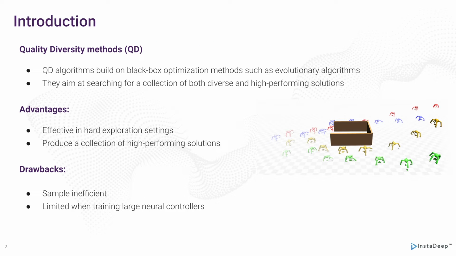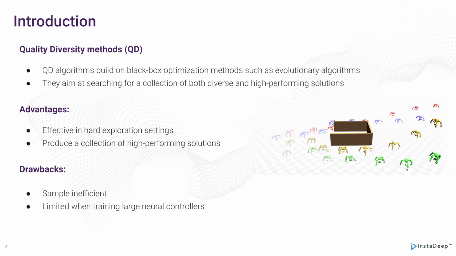Quality diversity is a new family of optimization algorithms that aims at searching for a collection of solutions that are diverse and high-performing at the same time. The objective is to cover the range of possible solution types and to return the best solution for each type. Quality diversity methods usually build on black box optimization methods, such as evolutionary algorithms, and have the advantage of producing multiple working alternatives when a single solution fails. Additionally, their explicit exploration mechanisms make them very well suited to tackle hard exploration problems.